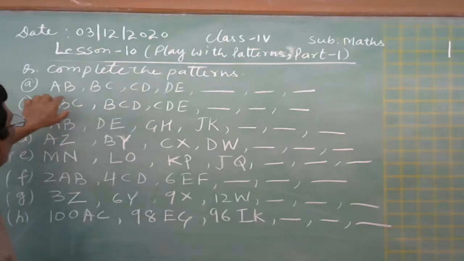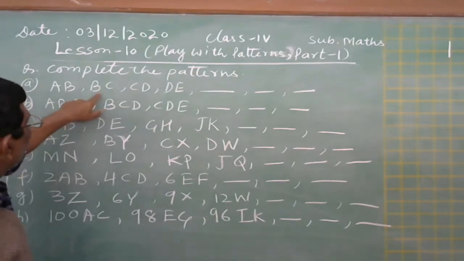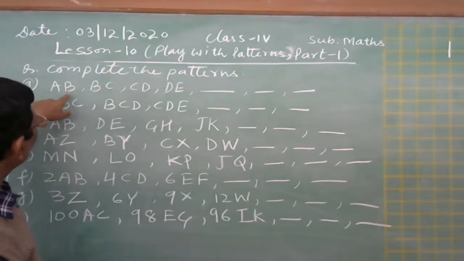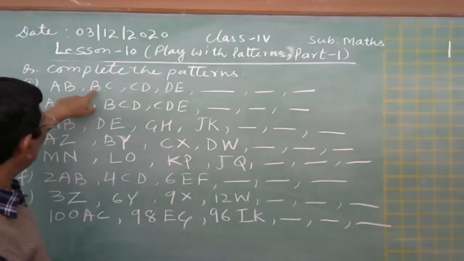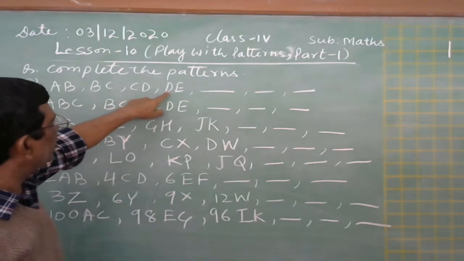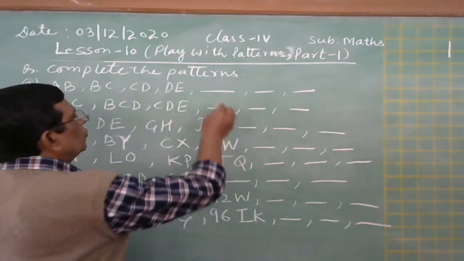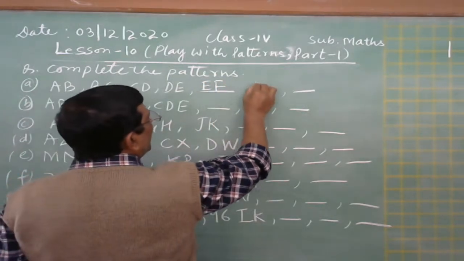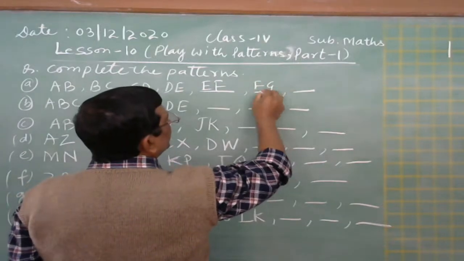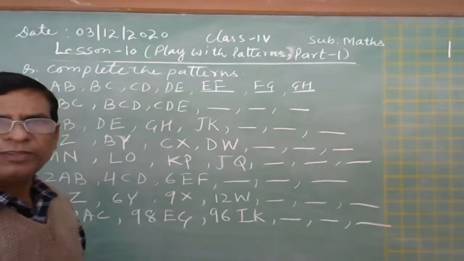You see that the second part is started with the last letter of the first one. So this is started with B here, then C, then D, then it will start with E. So here it will be E F, then it will start with F G, then it will start with G, then this is G H. In that way we can find.